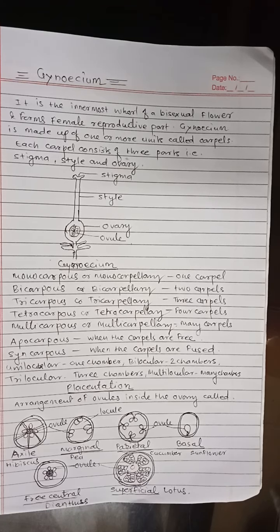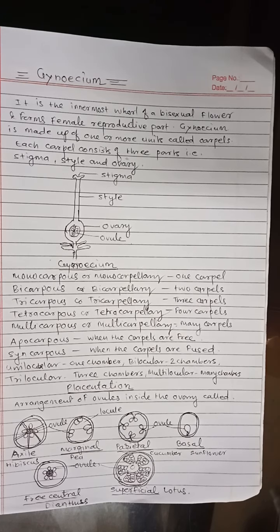This type of placentation occurs in a multicarpellary multilocular ovary. The ovules are borne on placenta, which develops all round the inner surface of the partition wall. Example, Nymphaeaceae, means lotus family. In lotus, superficial type of placentation is present.